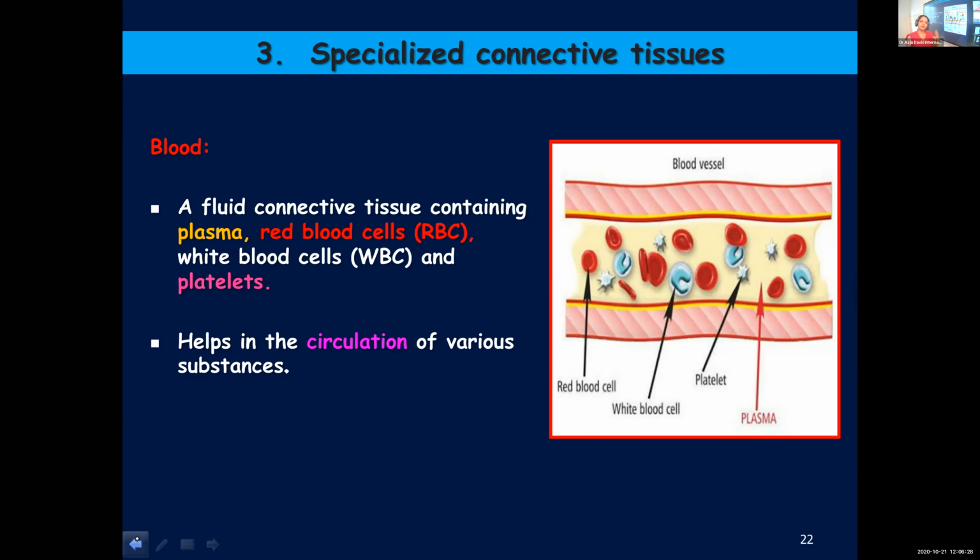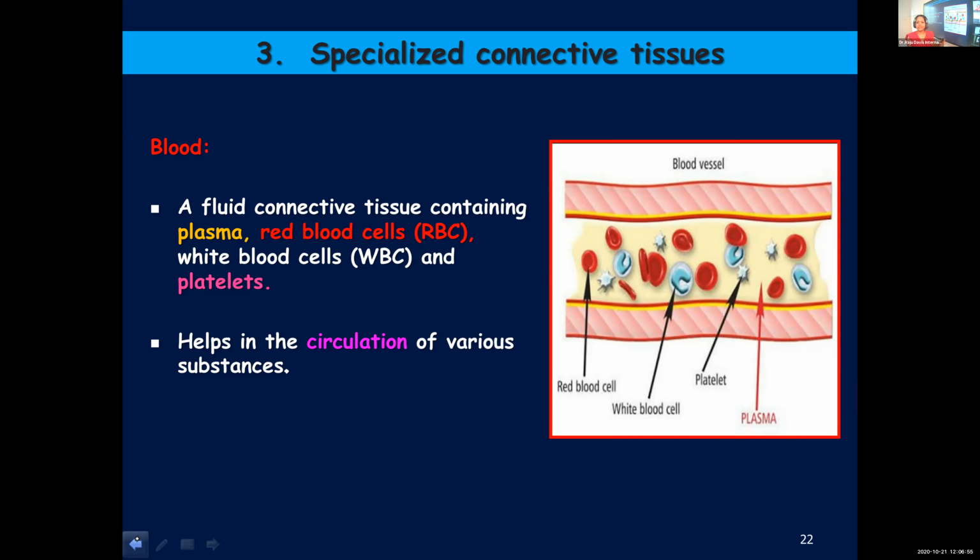So why didn't I go into the details? Because we had already learned this. And then it helps in the function of blood. You have learned different functions of blood, and it helps in circulating different substances. When you say different substances, it includes your respiratory gases, carbon dioxide, oxygen, then helps in the transport of digested nutrients.